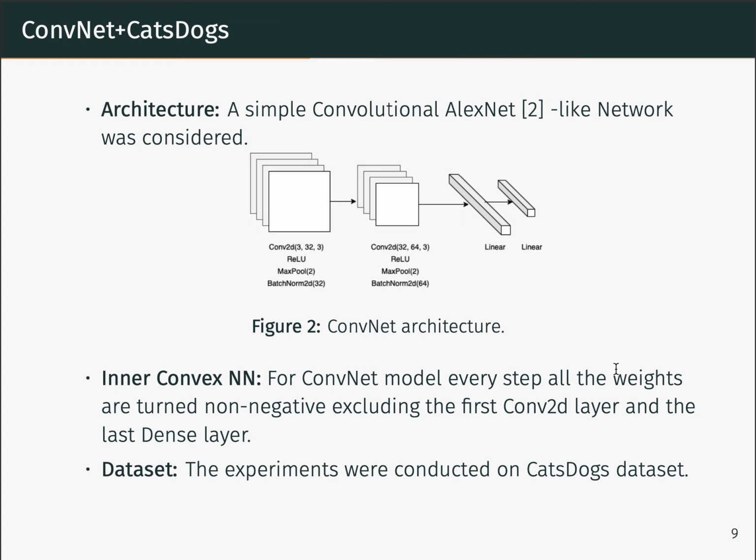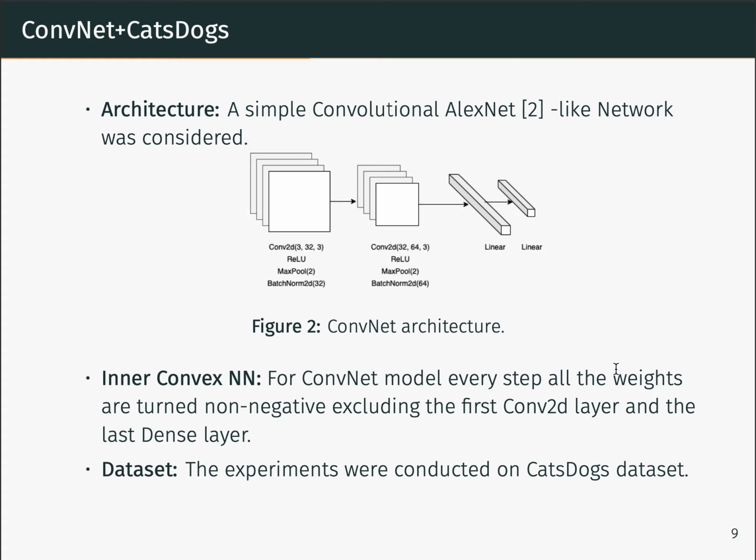For this task, we have chosen a simple convolutional AlexNet-like model with input size 64 by 64. The model consists of 2 blocks of convolutional, ReLU activation, max pooling and batch norm layers, after which the result is flattened and passed to 2 linear layers.